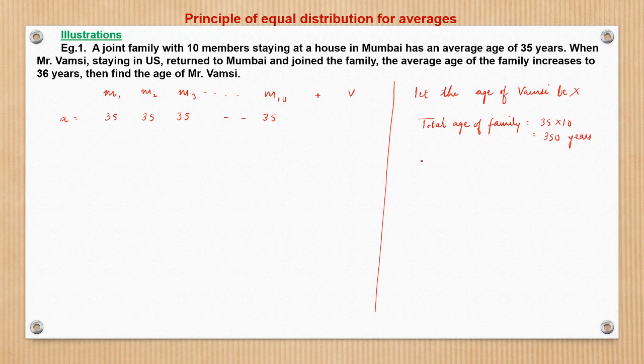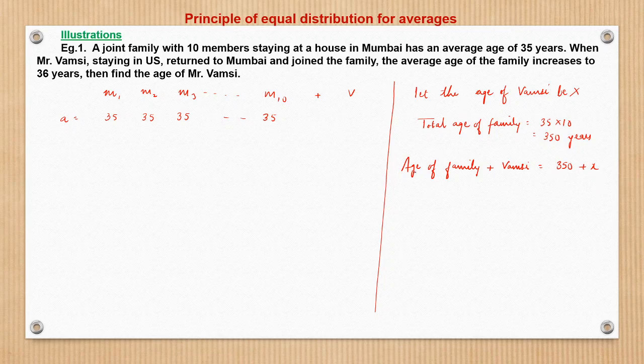Now the age of the family plus Vamsi is 350 plus x. When Vamsi joins the family, the total age of the family becomes 350 plus x.